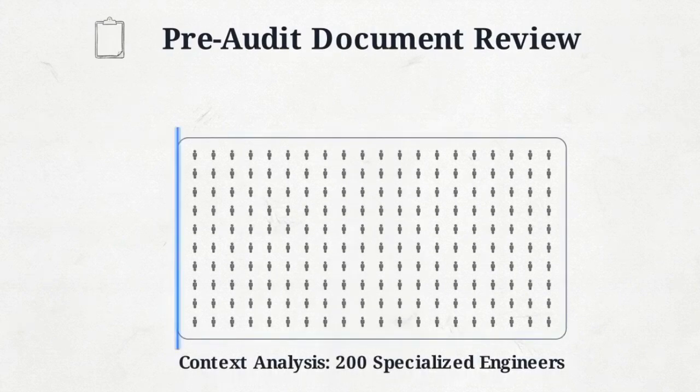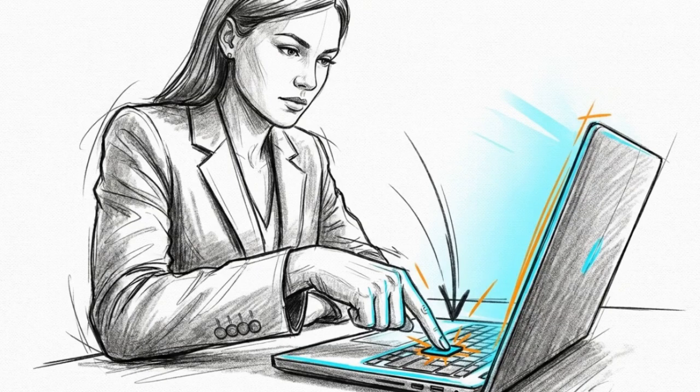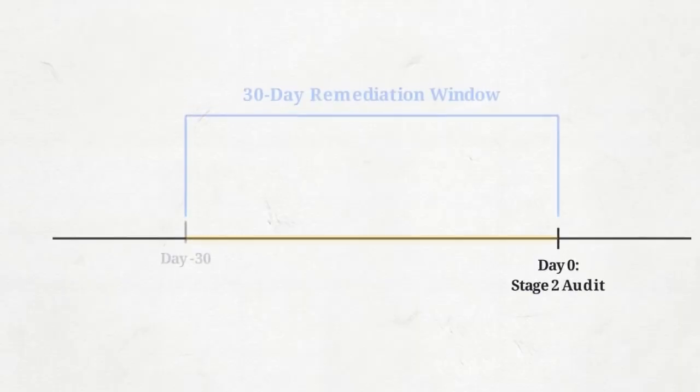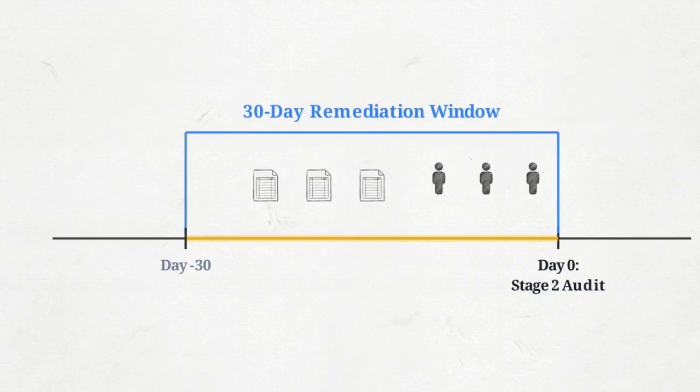The document review exposes a secondary gap. Out of the 200 specialized engineers identified in the context analysis, 20 are missing their crucial training records. Because the lead auditor gathered this intelligence a full month before arriving on site, they escalate these major gaps to the organization's management immediately. This early escalation prevents the on-site audit from turning into a massive waste of resources. It gives the auditee a narrow 30-day window to generate the impact assessments and complete the training before the Stage 2 evaluation begins.